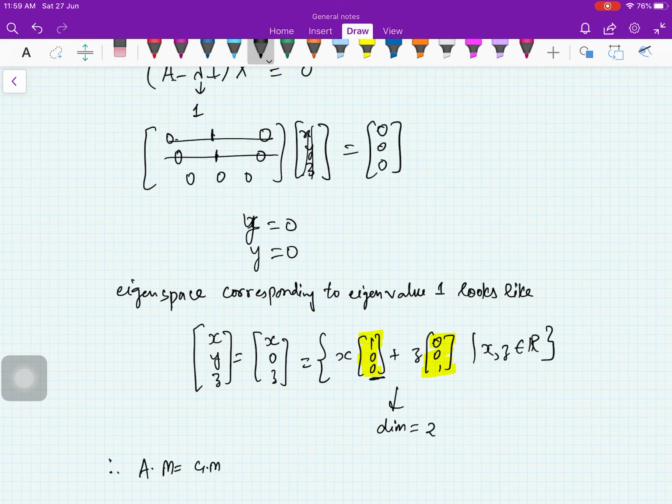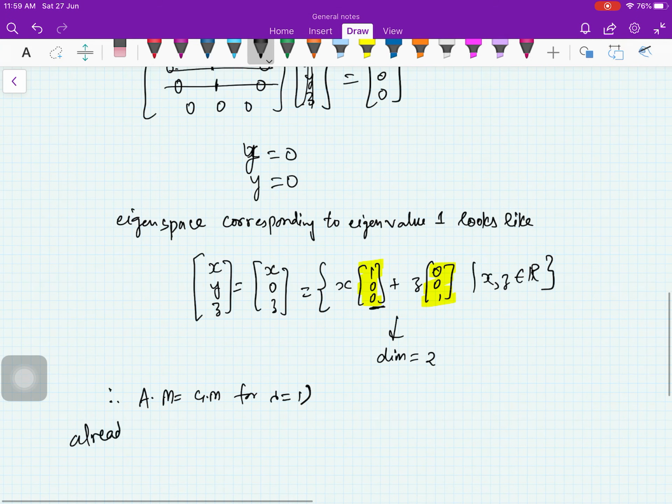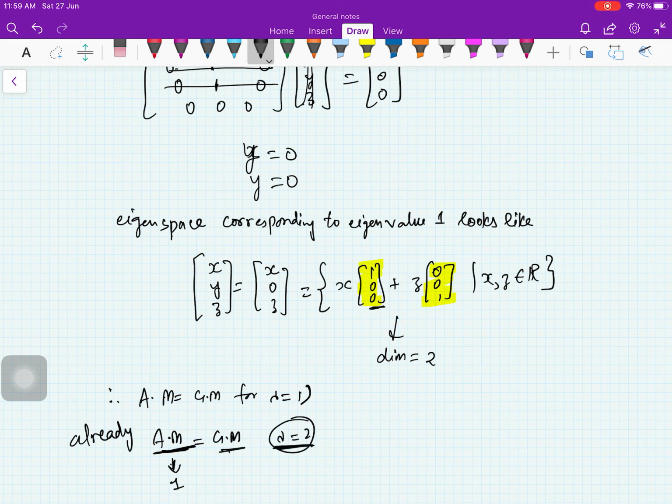Therefore AM is equal to GM for lambda equal to 1, and already AM is equal to GM for lambda equal to 2. Whenever the algebraic multiplicity for any eigenvalue is 1, you don't need to check its geometric multiplicity. That will be for sure 1.